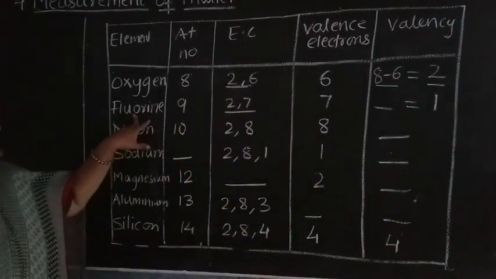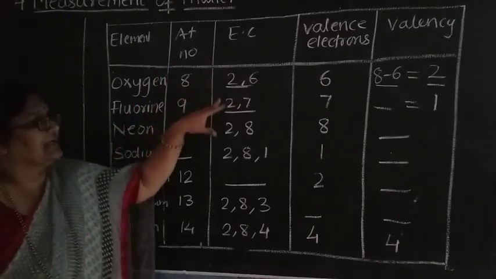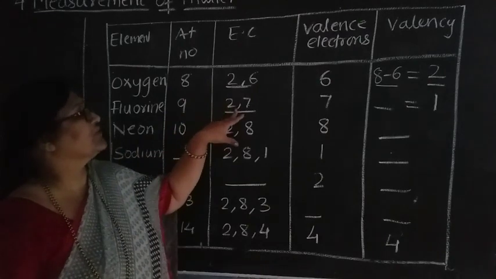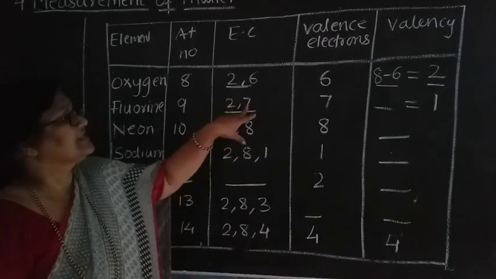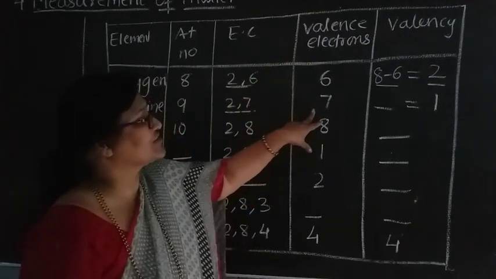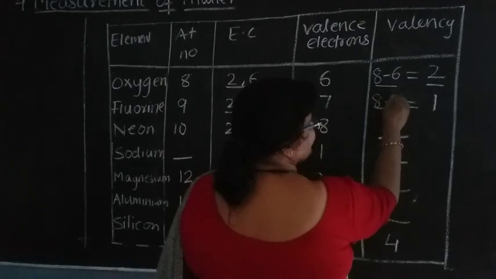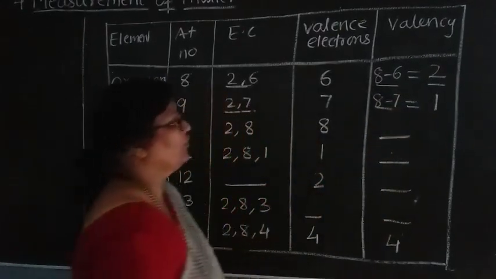Then see here next one, fluorine. The atomic number is 9. The electronic configuration is 2, 7. The valence electrons in the outermost orbit are 7. So what you have to do here? 8 minus 7. That is equal to 1.